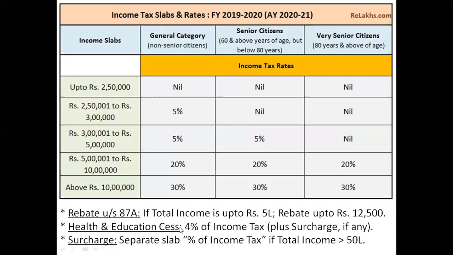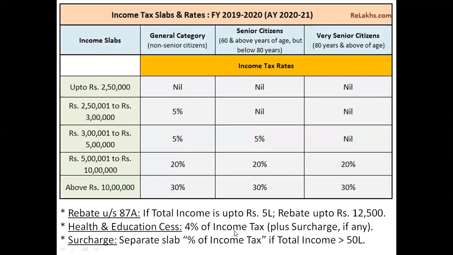Health and education cess. Now, whenever we are paying income tax, government had made it compulsory that over and above the income tax, you need to pay certain percentage of income tax as cess. Cess is nothing, it is just the additional tax which is being levied in order to do good for the health and education department. At present, what is the amount? It is 4% of income tax.